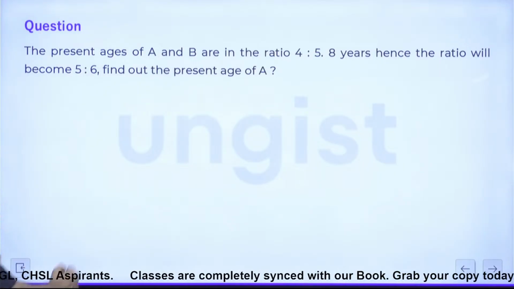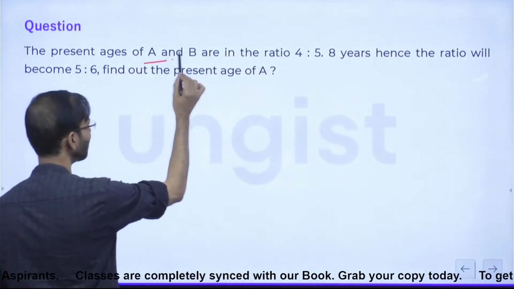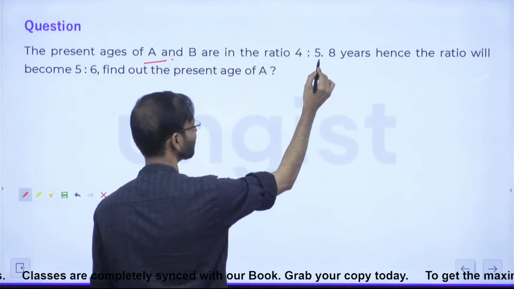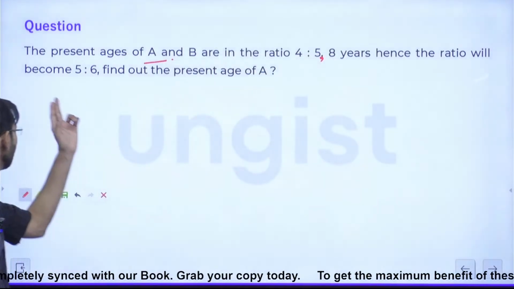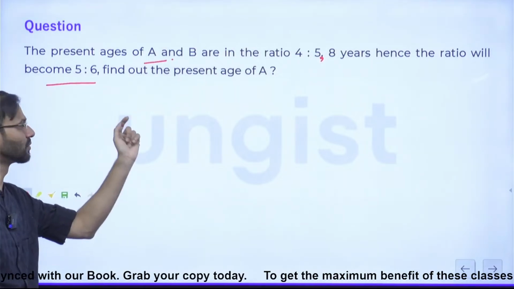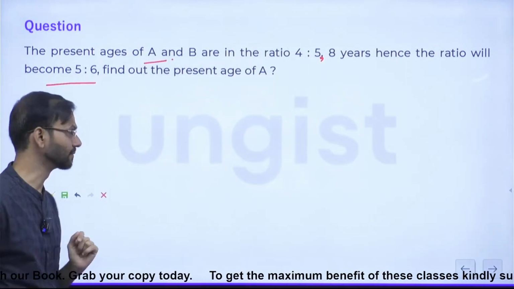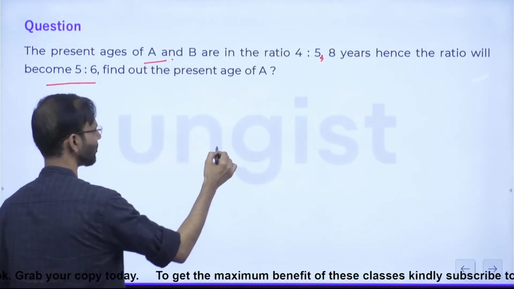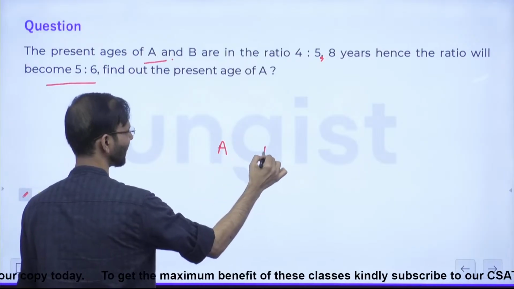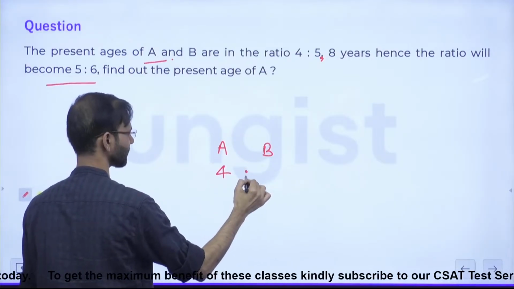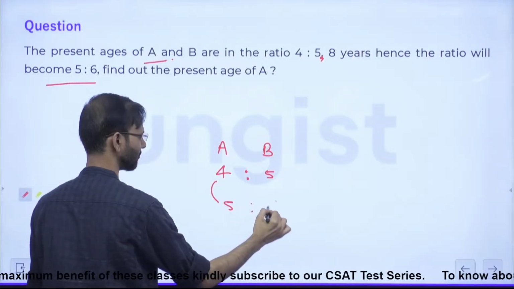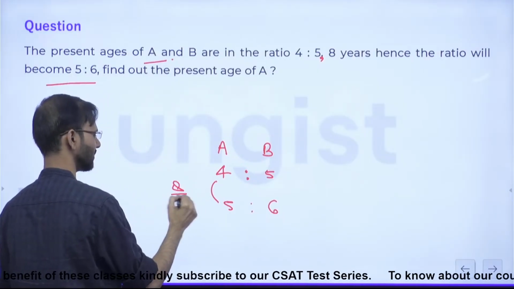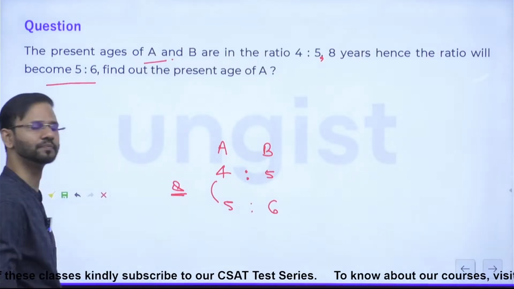The first question says the present ages of A and B are in the ratio 4:5. 8 years hence, the ratio will become 5:6. Find out the present age of A. So the present ages of A and B are in the ratio 4:5. 8 years hence, this ratio will become 5:6. Guys, just look at this relationship.